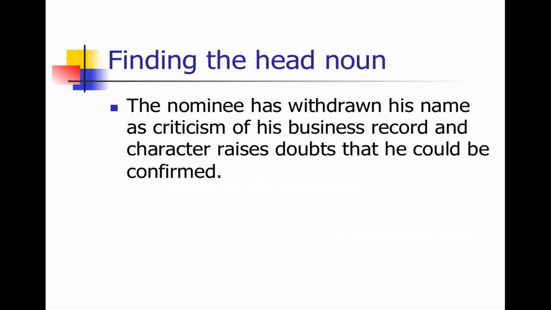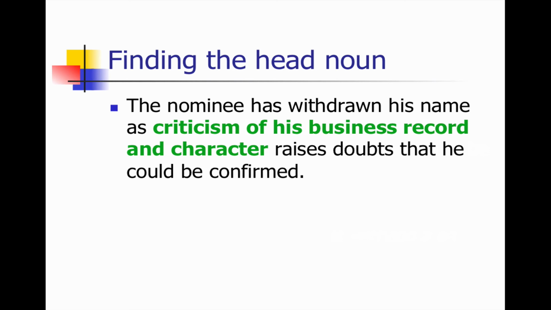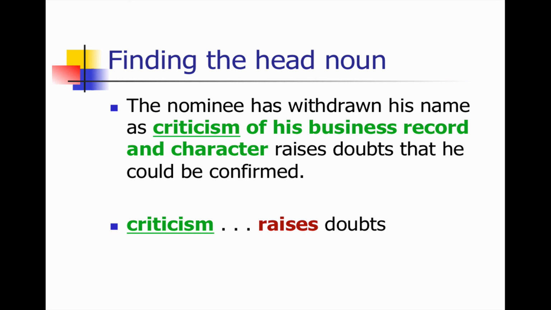So let's take a look at that subordinate clause. The subject is criticism of his business record and character. Now you might look at business record and character and say, why is that next to a singular verb, raises? Because those are two nouns, X and Y. But in fact, they are the objects of the preposition of. The head noun is criticism, so it's criticism raises doubts. This is one reason it's really important to be able to find the head noun, because that will tell you, if the noun phrase is a subject noun phrase, what the verb must agree with.